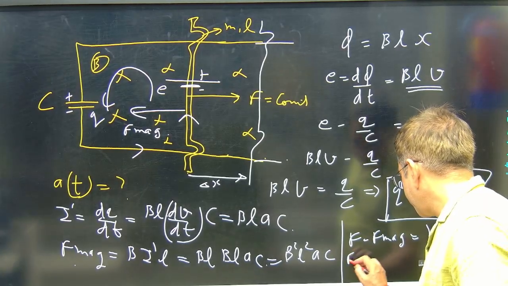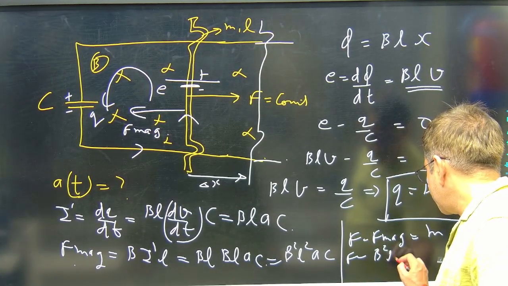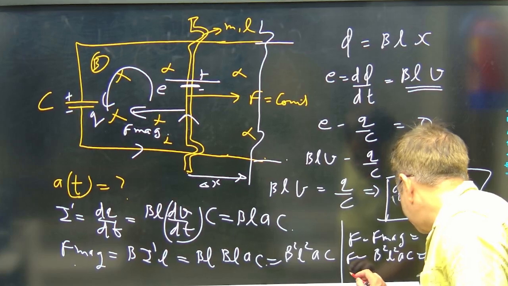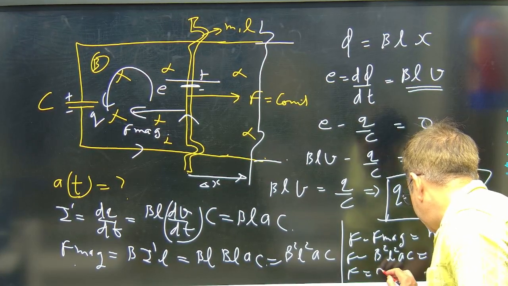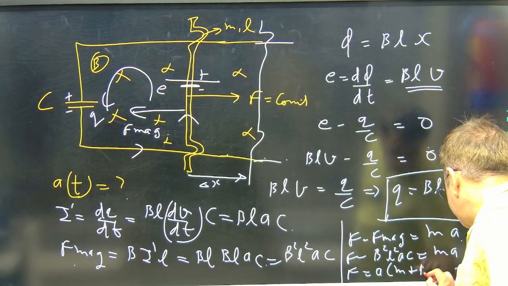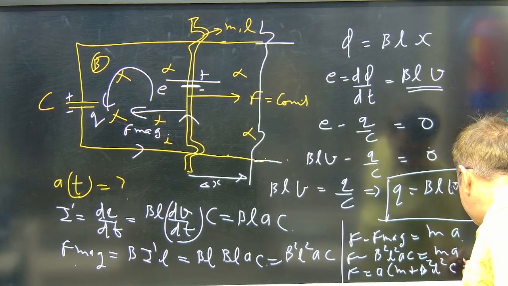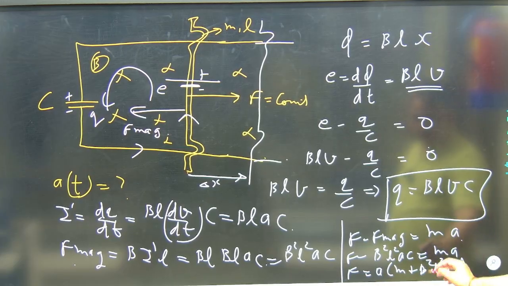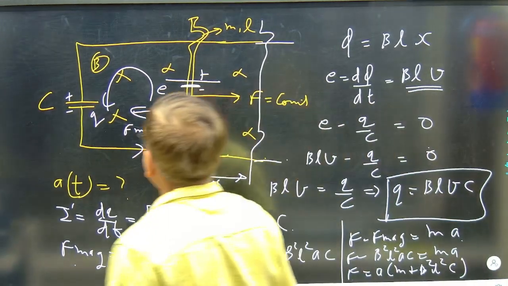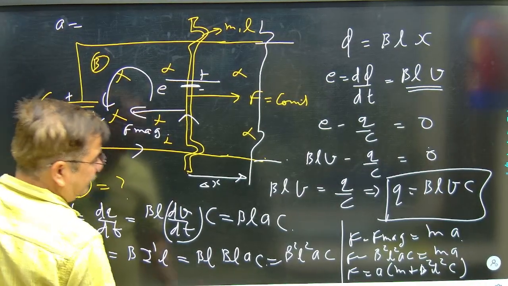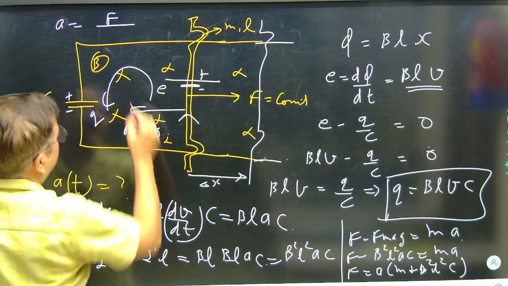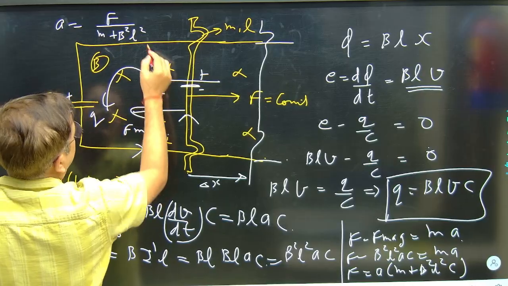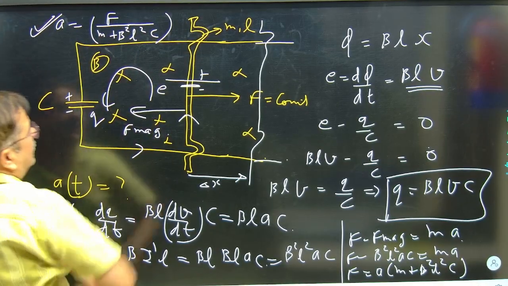F minus F magnetic, which is B square L square A into C, is M into A. So F is equal to A into M plus B square L square into C. Now, the acceleration of the rod I can get from here: acceleration of the rod will be F upon M plus B square L square into C. So this is the acceleration of the rod.